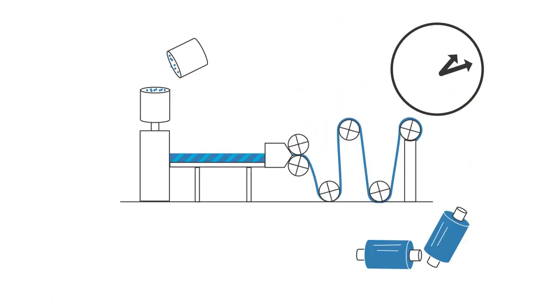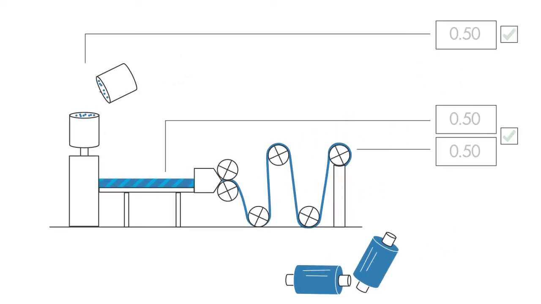Now, let's put it all together and see how this process might look in the real world. Say you're an engineer at a plastic production plant. The plant's 900 workers operate 24 hours a day, 365 days a year. To make sure you catch machine failures before they happen, you need to develop a health monitoring and predictive maintenance application that uses advanced machine learning algorithms to classify potential issues.